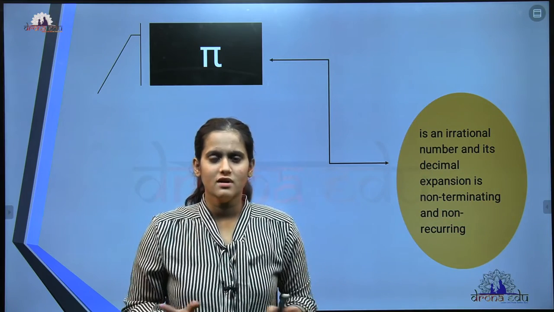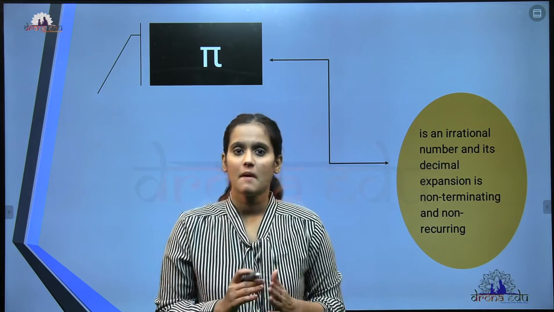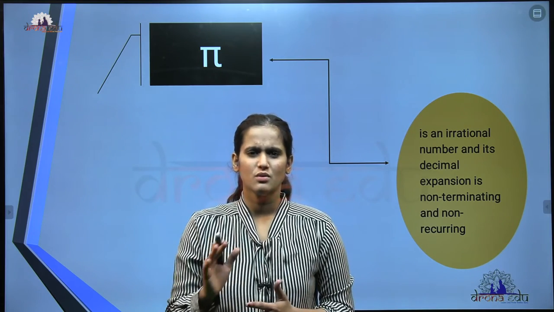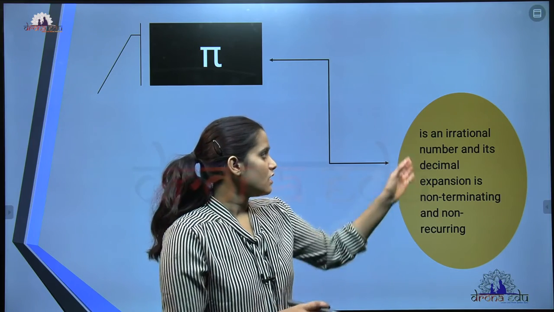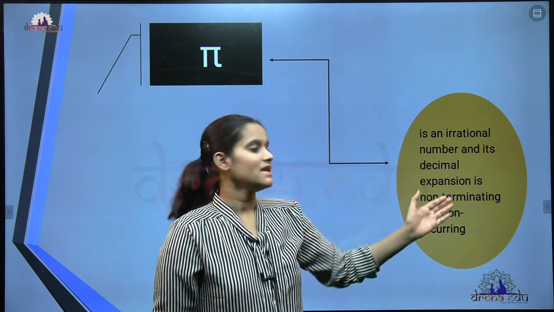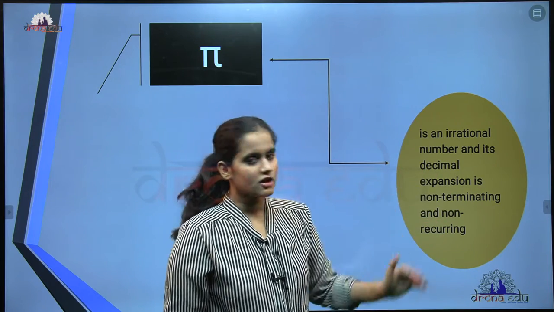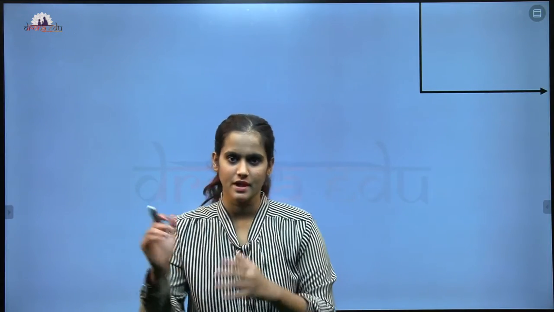We all know an irrational number is a number which is not of the form p by q. So it will be a decimal number. This pi is an irrational number and its decimal expansion is non-terminating and non-recurring. Mainly we are going to use 2 values for this pi. The value will be like